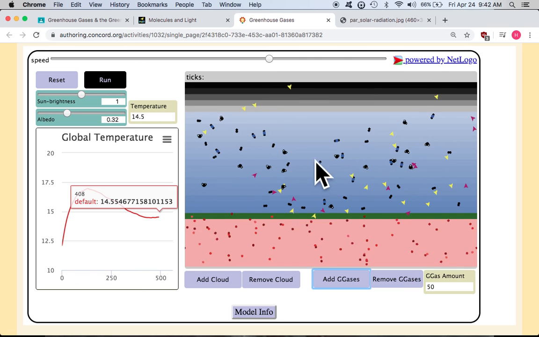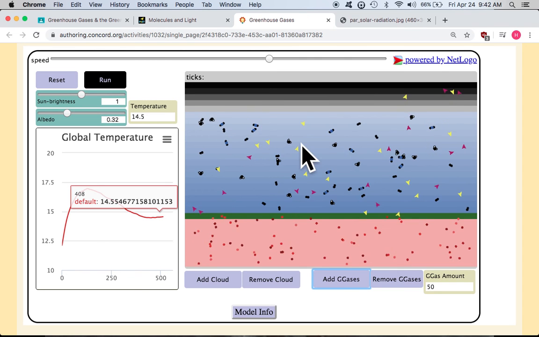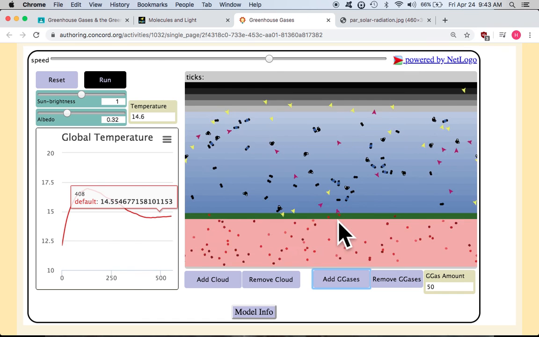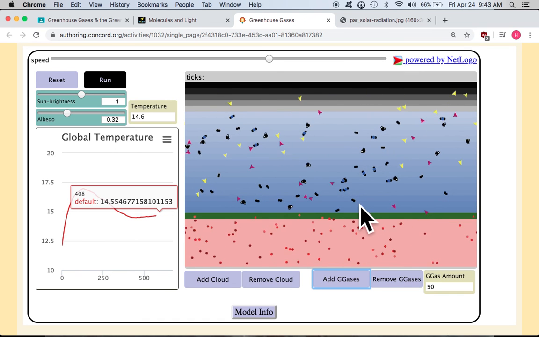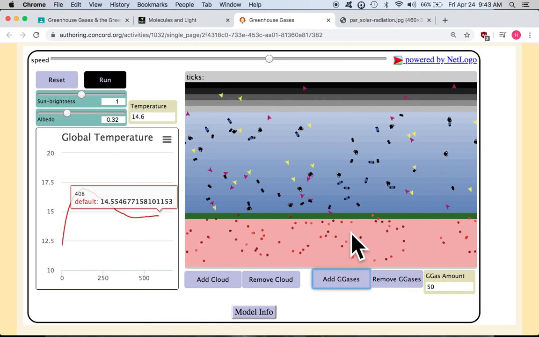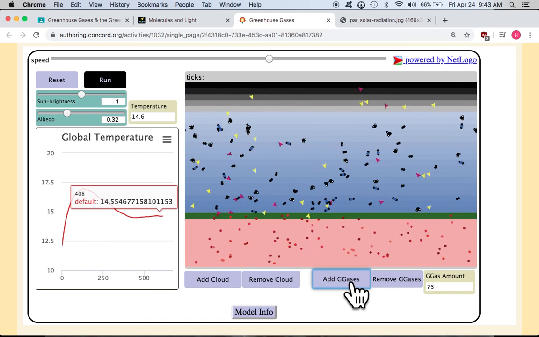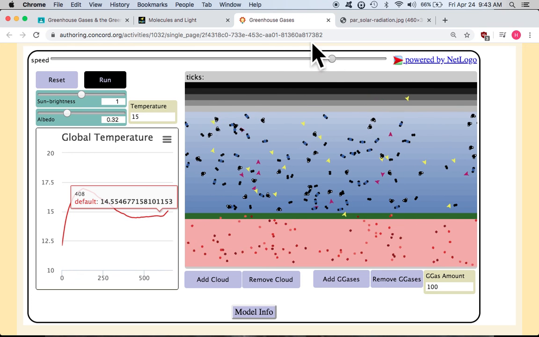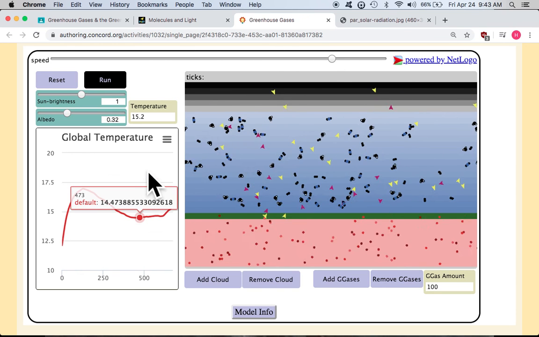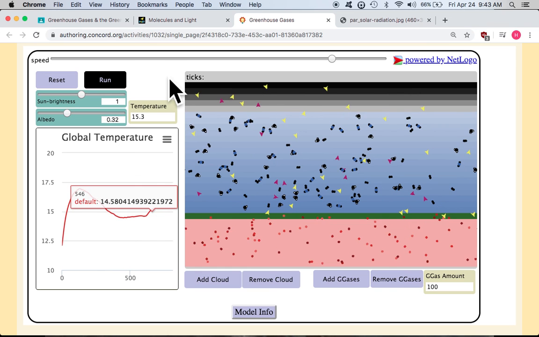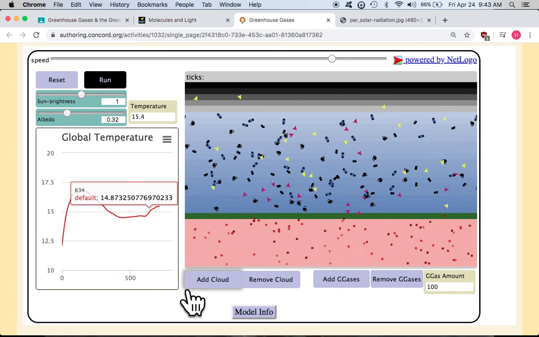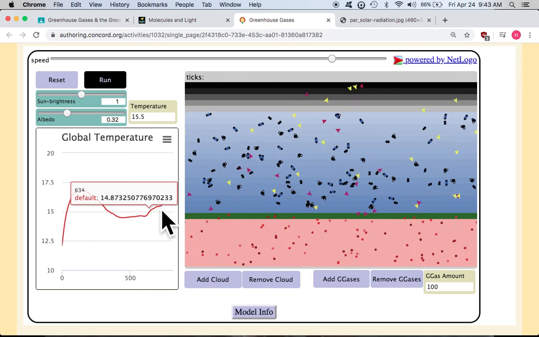Now I've got these molecules in here. These gas molecules, if they're a greenhouse gas, are going to absorb infrared light, and they're going to get excited. And if I put more in here, I think I've got some computer bogging down issues. What's going on over here to our temperature?